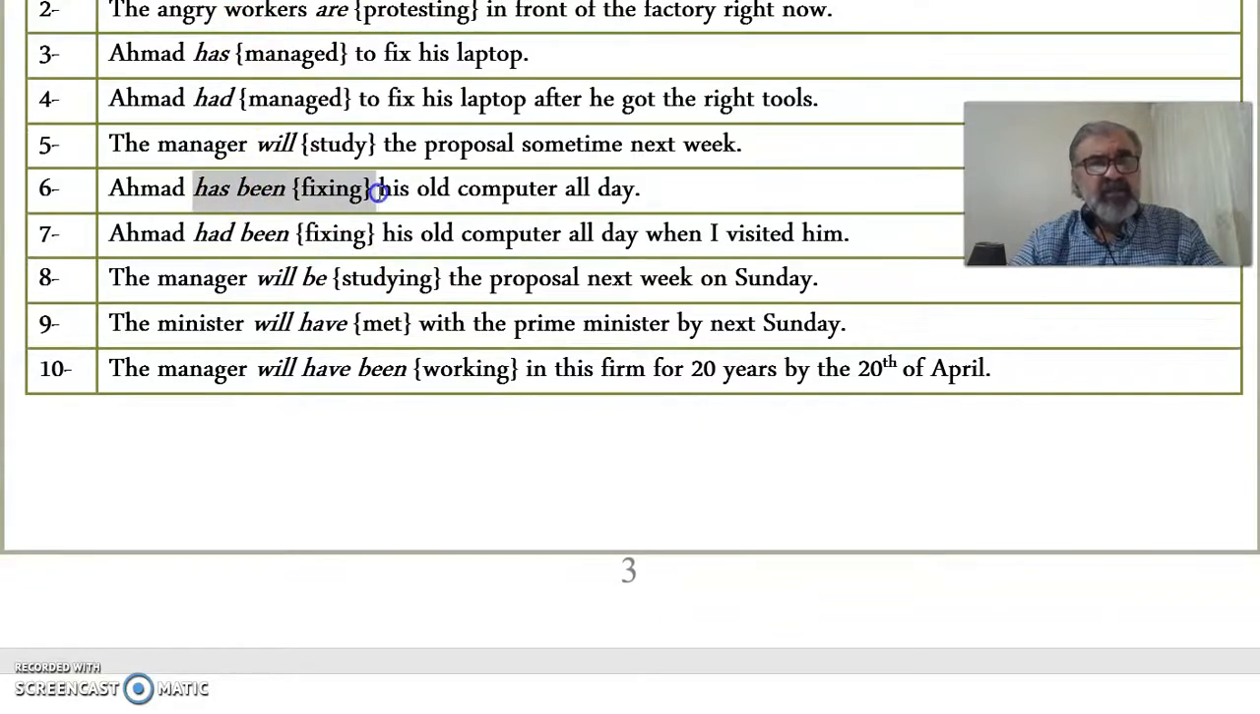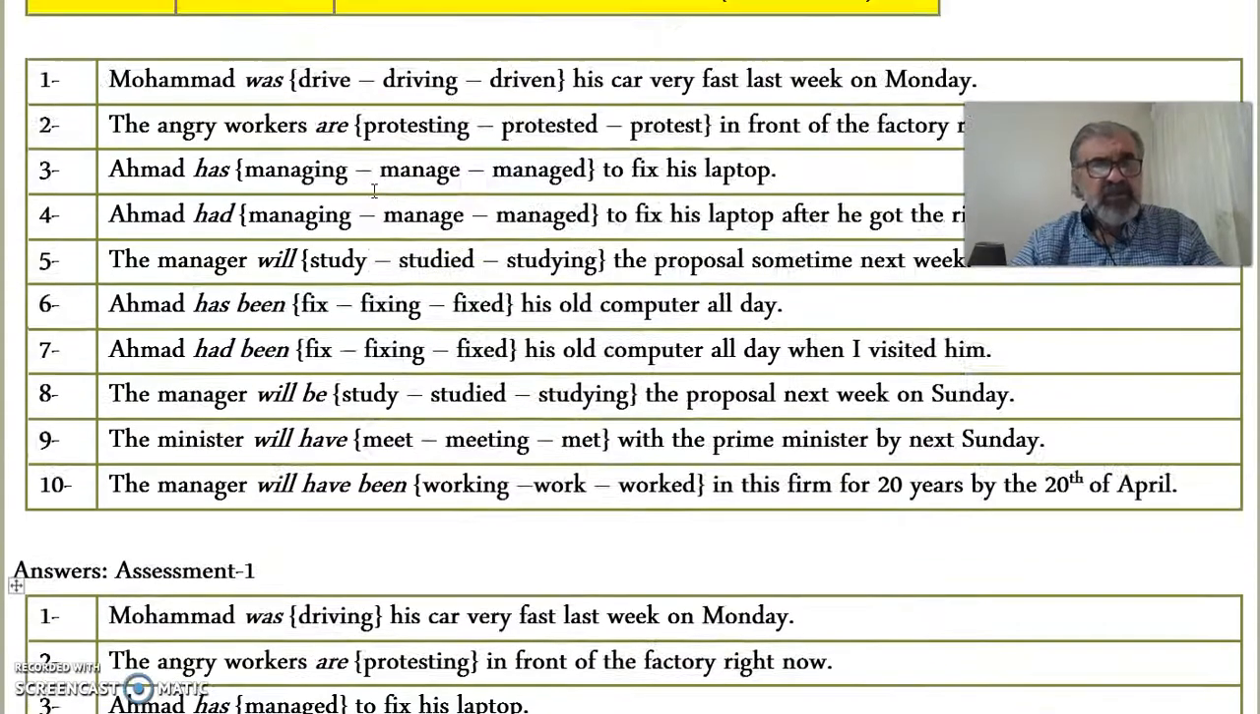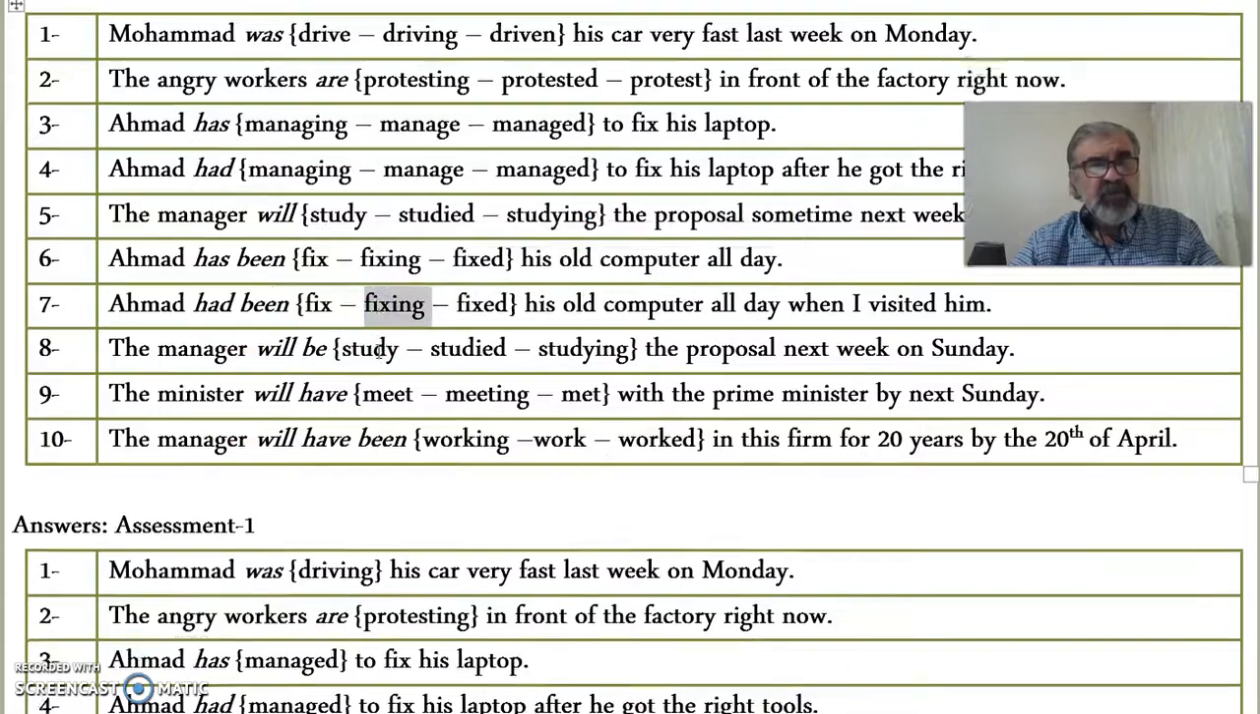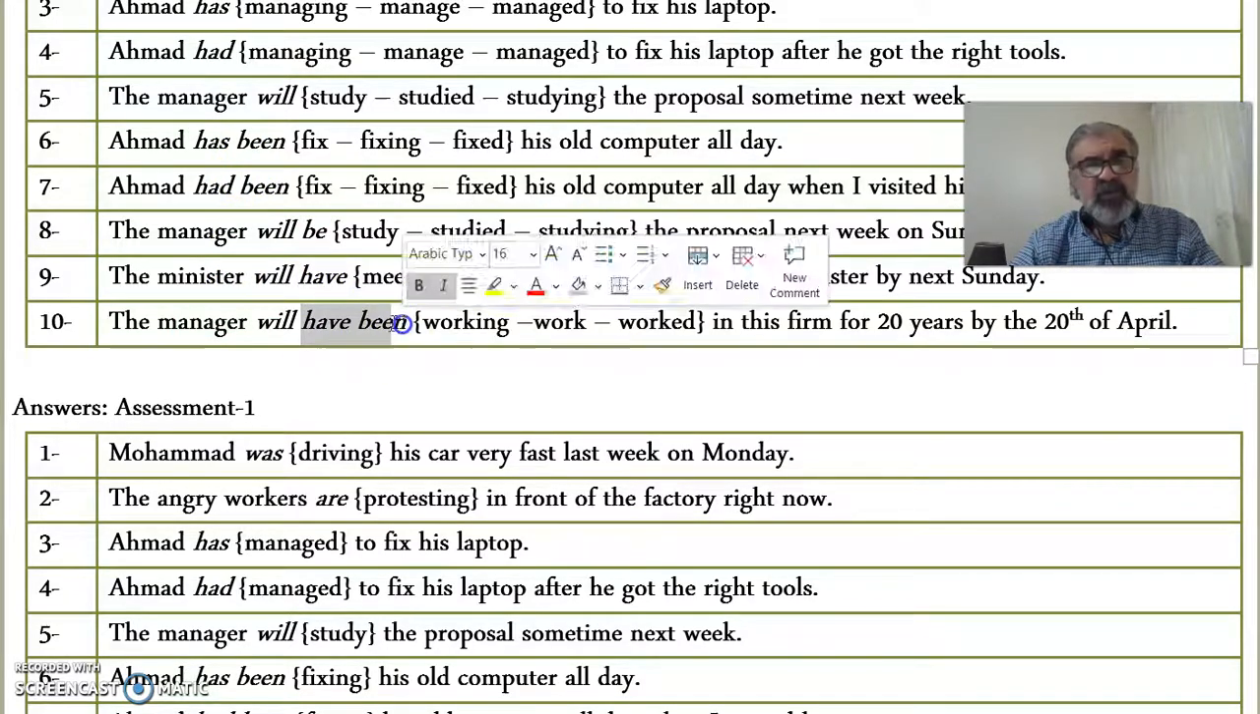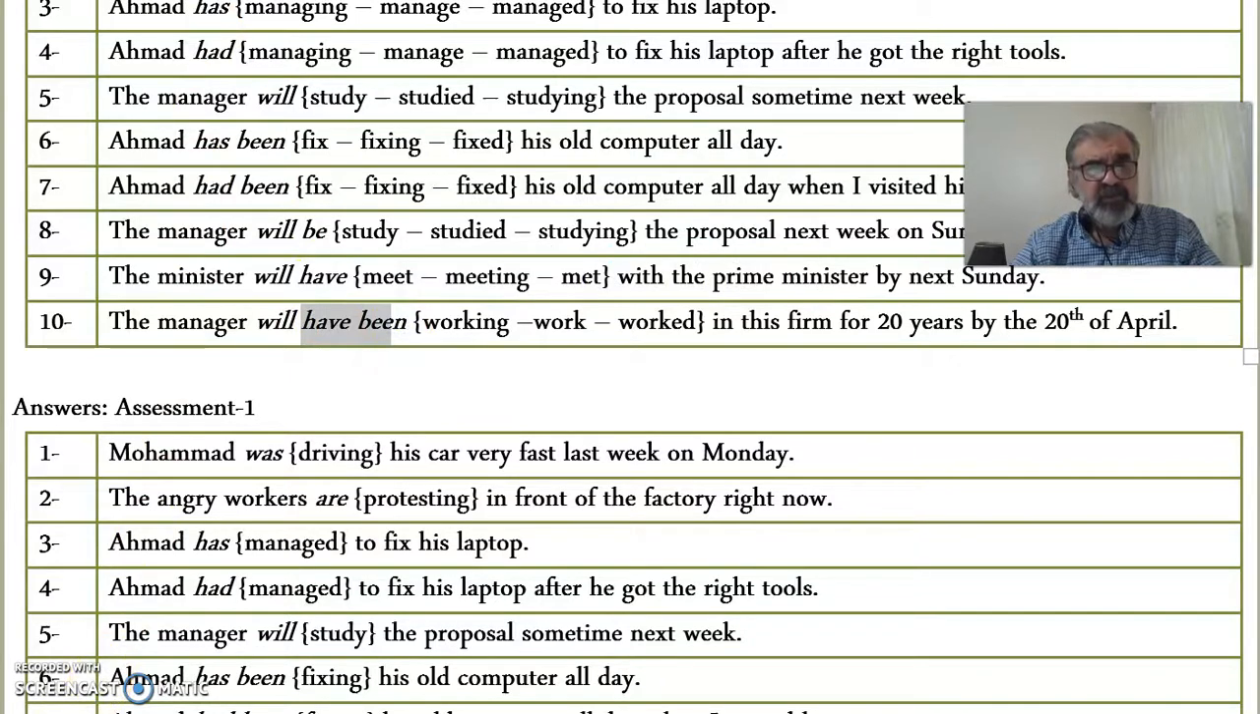Has been fixing, present perfect continuous, actually these are the answers. Has been fixing, had been fixing, past perfect continuous, will be studying, future simple, will have met, future perfect, and will have been working, future perfect continuous.